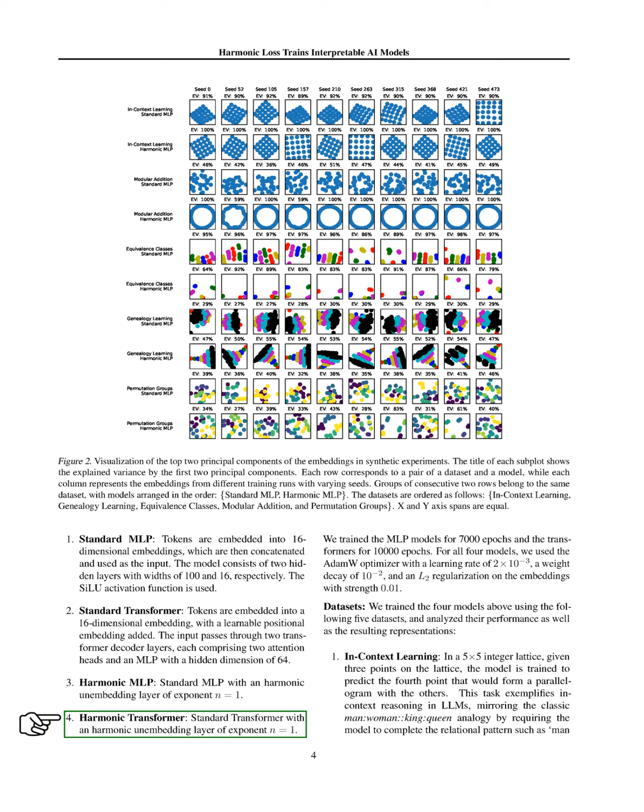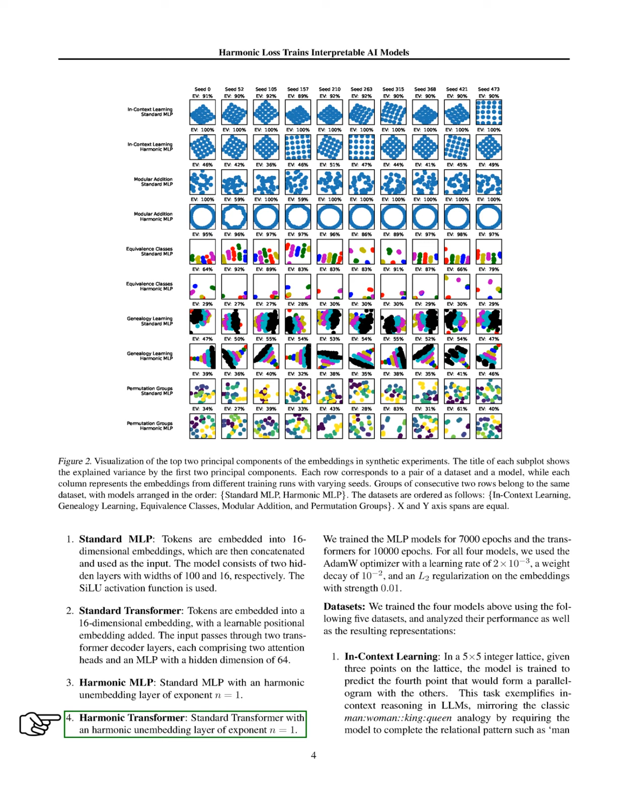We trained the MLP models for 7,000 epochs and the transformers for 10,000 epochs, using the AdamW optimizer with a learning rate of 2 thousandths, a weight decay of 1 hundredth, and an L2 regularization strength of 0.01 on the embeddings. We utilized 5 datasets for training and performance analysis. 1.